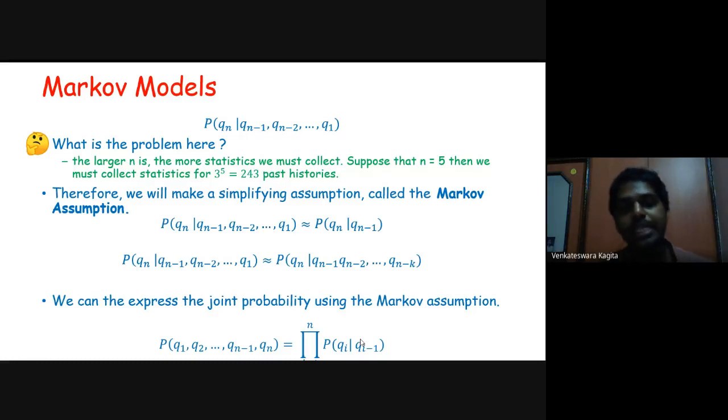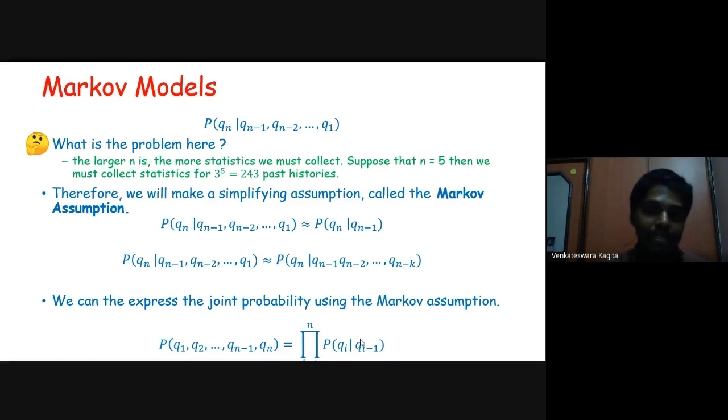So we say that the nth day's weather, or the nth state, only depends on the previous state, that is the n minus 1 state. So in our example of weather, the nth day's weather depends only on the n minus 1 day's weather, only the previous day's weather. So that's the assumption that we are making. This we call the first order Markov assumption.